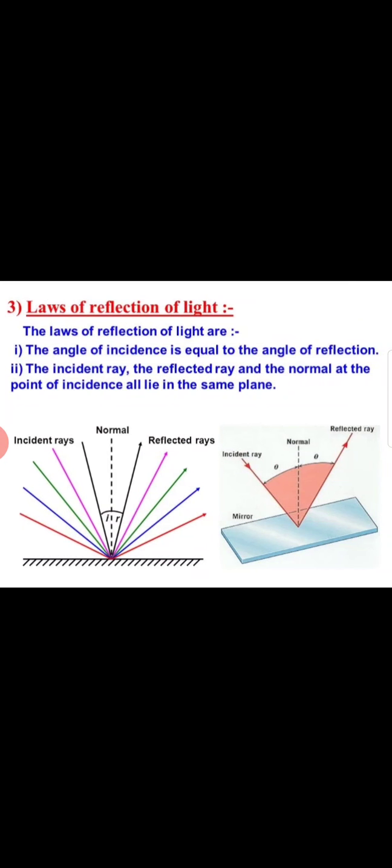Now, laws of reflection of light. The laws of reflection of light are: number one, the angle of incidence is equal to the angle of reflection. The first law of reflection is that the angle of incidence will always be equal to the angle of reflection. Suppose the angle of incidence is 45 degrees, then the angle of reflection will also be 45 degrees. Second law, the incident ray, the reflected ray and the normal at the point of incidence all lie in the same plane. So all these three lie on the same plane. This is the diagram which is indicating how light from the light source is being thrown on a mirror.